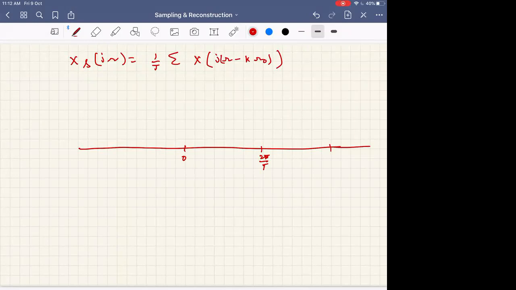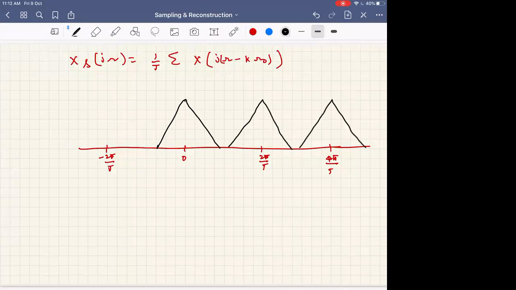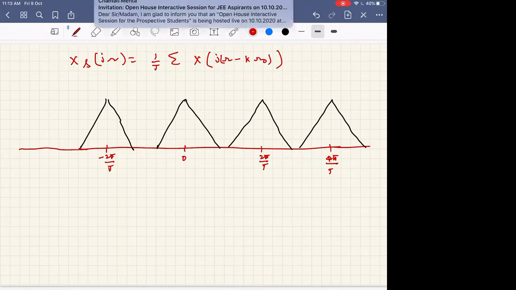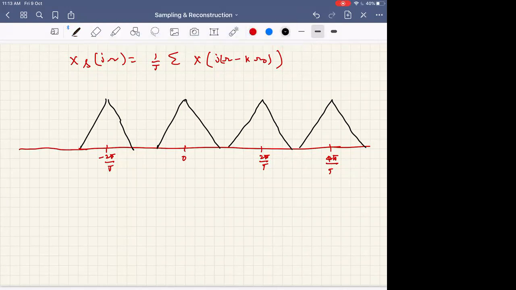What does this say? Signal is shifted. Its copies are repeated at regular intervals. So at each location of the impulse, at each non-zero location of the impulse train, the spectrum repeats.